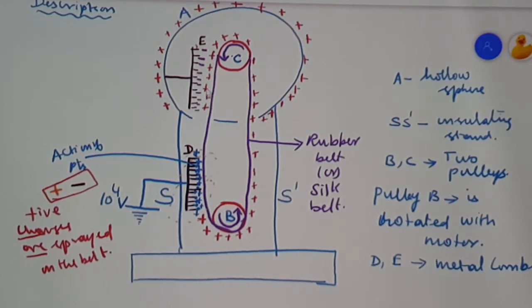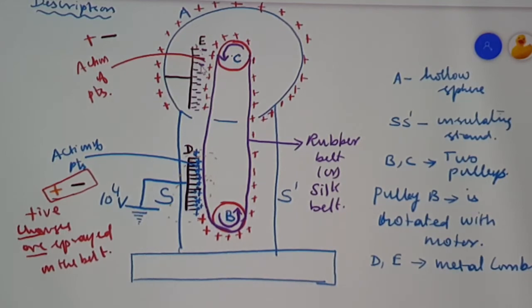What happens to these positive charges available in this belt? Here again, action of points takes place, because the negative charges are accumulated at these sharp points. The negative charges which are getting accumulated here again cause the neutral atoms to get ionized into positive ions as well as negative ions.